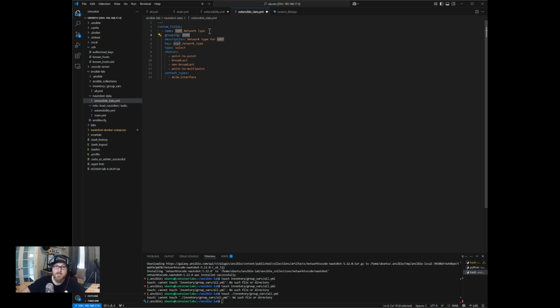So the name is how it will appear as a name field in the GUI, and the key is what you'll end up using later on. We're going to do a type of select, and we're going to say choices. We'll have point-to-point, broadcast, non-broadcast, and point-to-multipoint. And then we'll assign this to the dcim.interface content type.